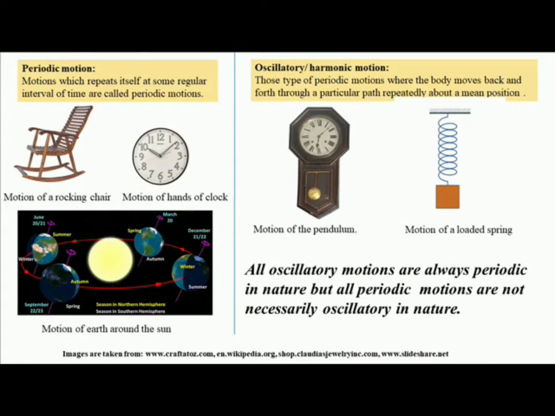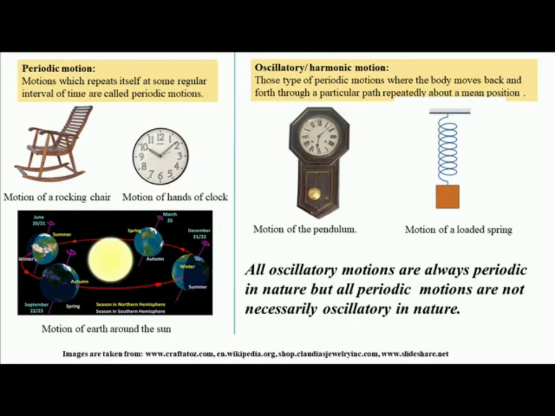Here we are going to discuss periodic motions and oscillatory motion. Those motions which repeat themselves at some regular interval of time are called periodic motions. For example, the motion of a rocking chair, the motion of the hands of a clock, the motion of the earth around the sun. These are all kinds of motion which repeat themselves at some regular interval of time and are called periodic motions.